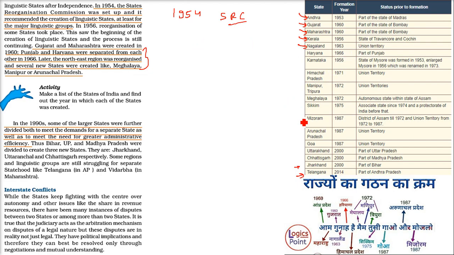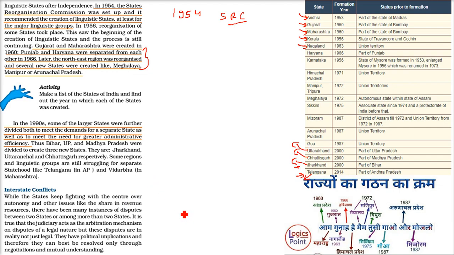In 1990, some of the larger states were further divided, as I said, because of administrative efficiency or to rule them properly, so separate states were formed. For example, Telangana has been formed from Andhra Pradesh, Jharkhand from Bihar, Chhattisgarh from Madhya Pradesh, Uttarakhand from Uttar Pradesh.